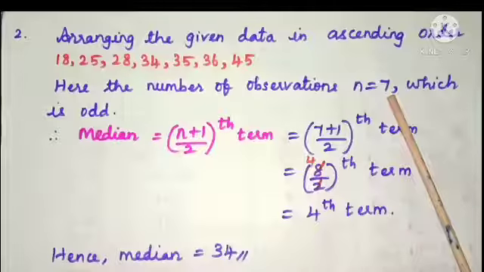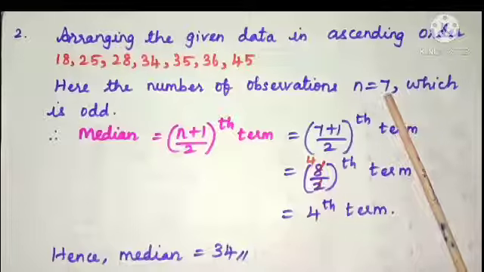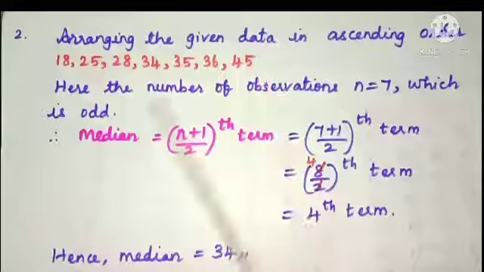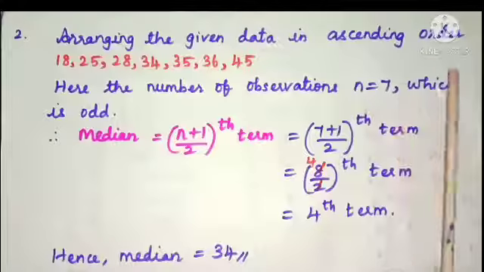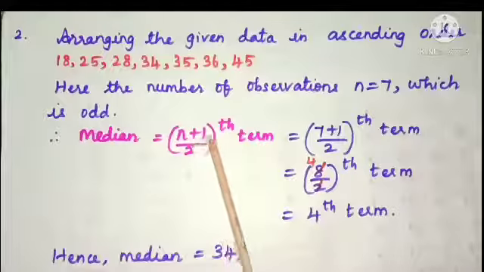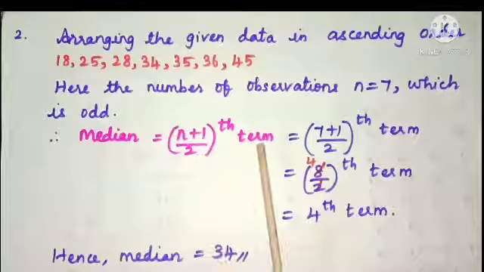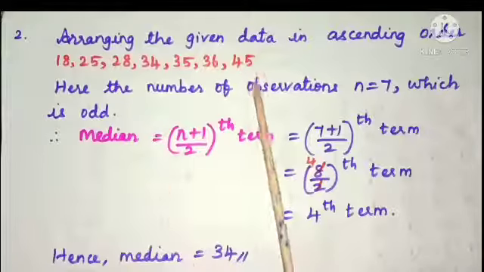Children, here we have two cases. If the number of terms n is odd, then we can use the (n plus 1) by 2th term as the median. And if the number of terms n is even, then the average of the n by 2 and n by 2 plus 1th terms is the median. Here, what about the number of observations? Yes, n is equal to 7, which is odd. So, we can use median is equal to (n plus 1) by 2th term. So, the (n plus 1) by 2th term will be the median of the given data.